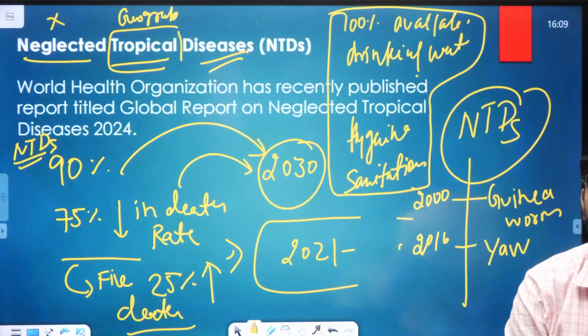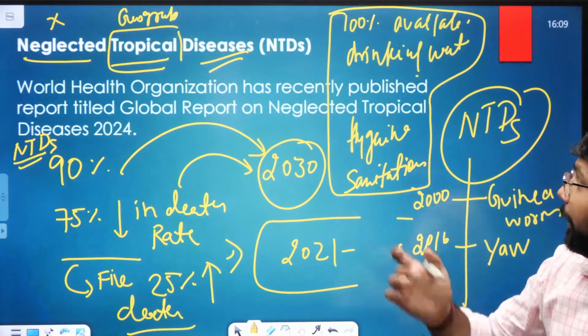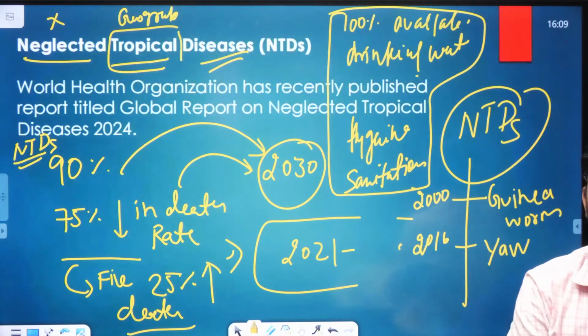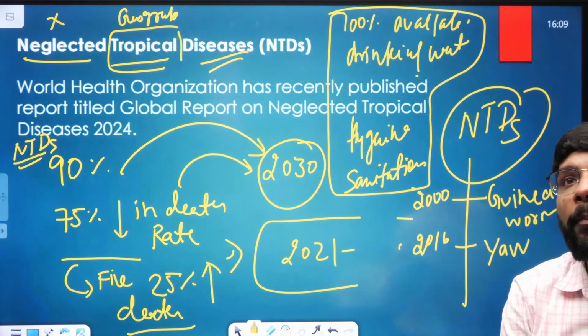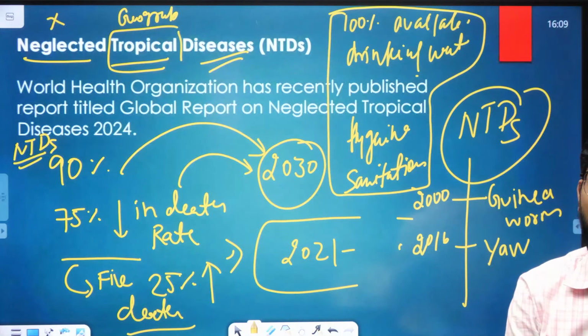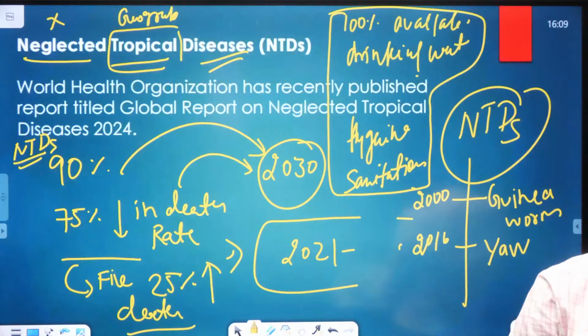वही discuss करेंगे आगे. Okay, so the 100% availability of drinking water and basic water supply sanitation by 2030, again this is the target of the WHO. The first target, the removal of 90% of the NTDs. The second target is 75% decrease in the death rate by the NTDs, and the 100% availability of drinking water and hygiene and sanitation. WHO की ये तीनों चीजें तो होना ही चाहिए.